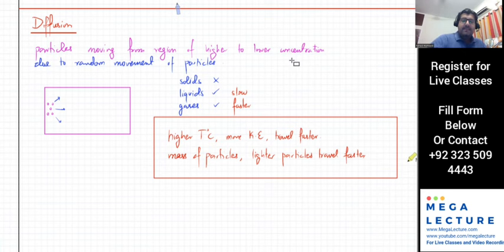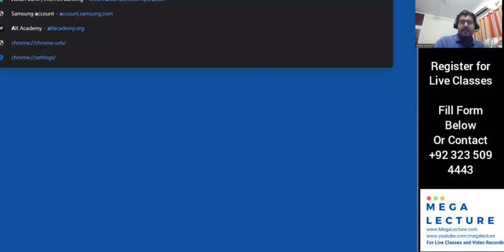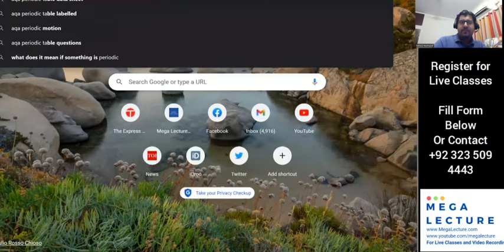And the second is the mass of particles. The mass of particles can be determined by looking at the atomic masses in the periodic table. So atomic or molecular masses. So if I have a molecule of, let's say, CO2, how would I figure out the mass of this particle? I would open a periodic table. So let's open the periodic table PDF.